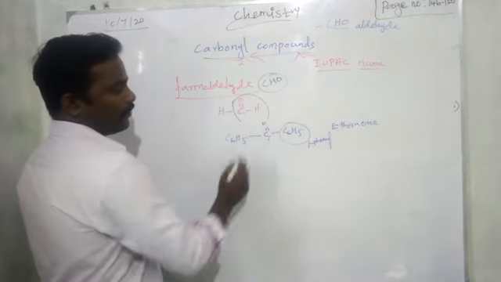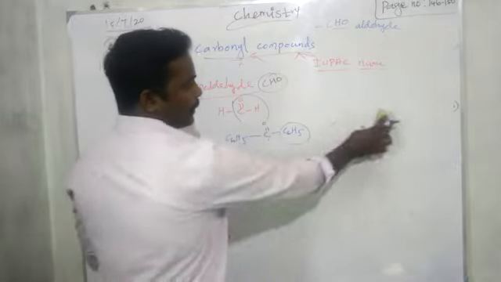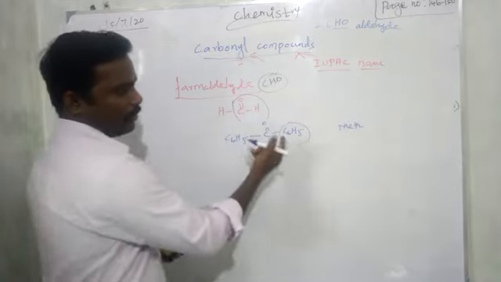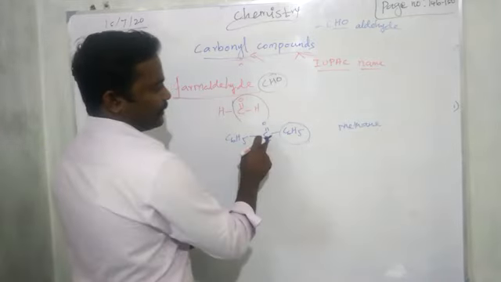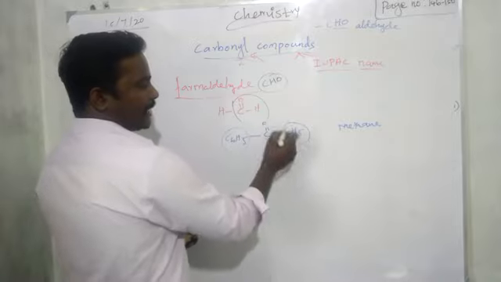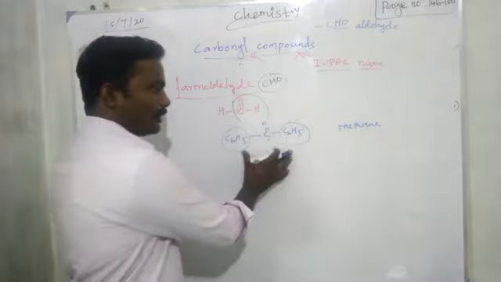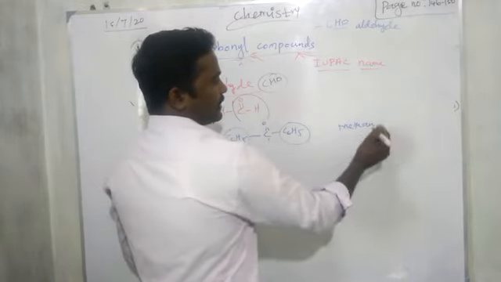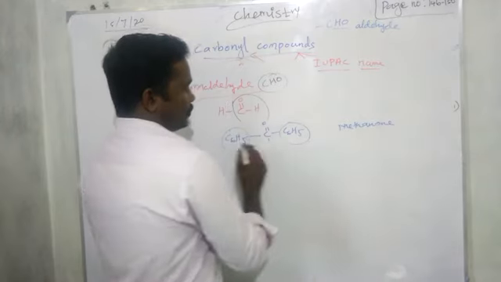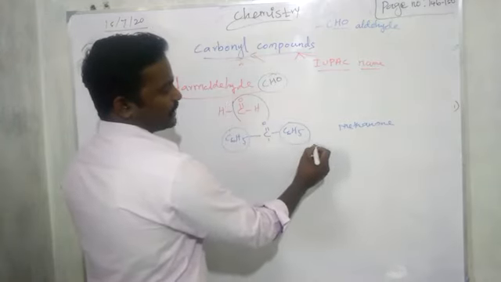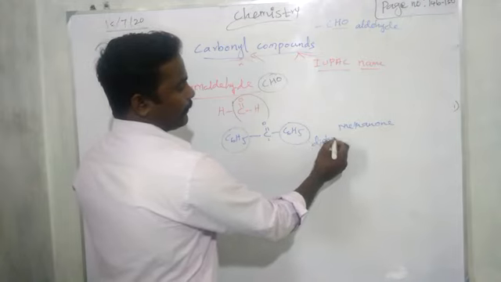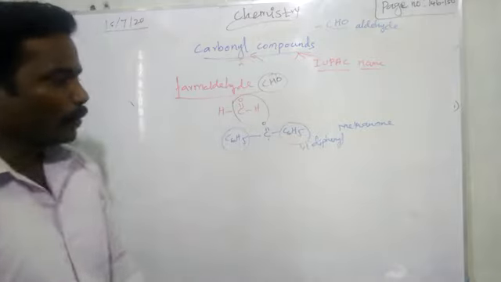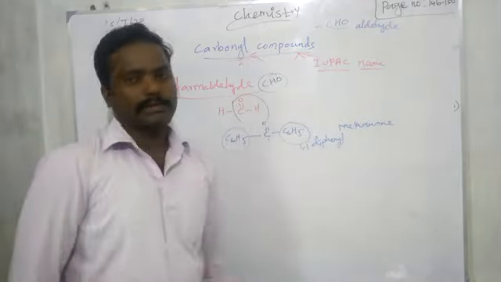See, on both sides we have phenyl, so what happens? Only one carbon, and one carbon means meth. Then no double bond, so "a". Then on the first carbon itself, 2 branches are attached to the carbonyl carbon, so both are branches only. So only one carbon, methane. Then double bond O present means ketone, so methanone. And 2 phenyl groups present, so diphenyl. Both are attached to the first carbon itself, so 1,1-diphenylmethanone.